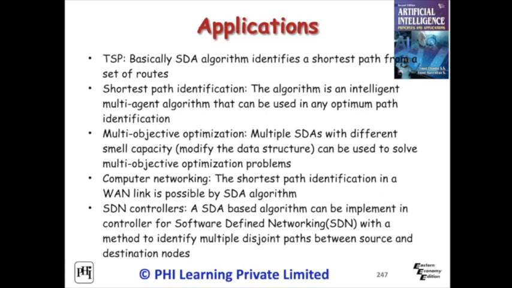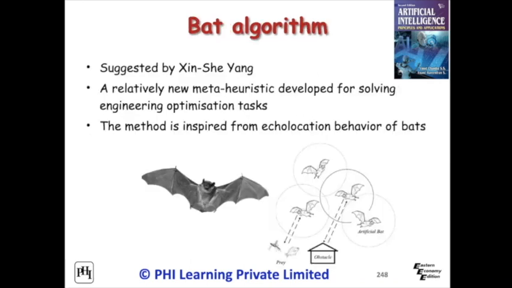BAT algorithm is a relatively new meta-heuristic developed for solving engineering optimization tasks. The method is inspired from echolocation behavior of bats. Bats use echolocation to sense and measure the food and background. They randomly fly with a velocity and specific frequency by adjusting the wavelength and loudness for searching food. The microbat and simulated bat environment are given in figure.